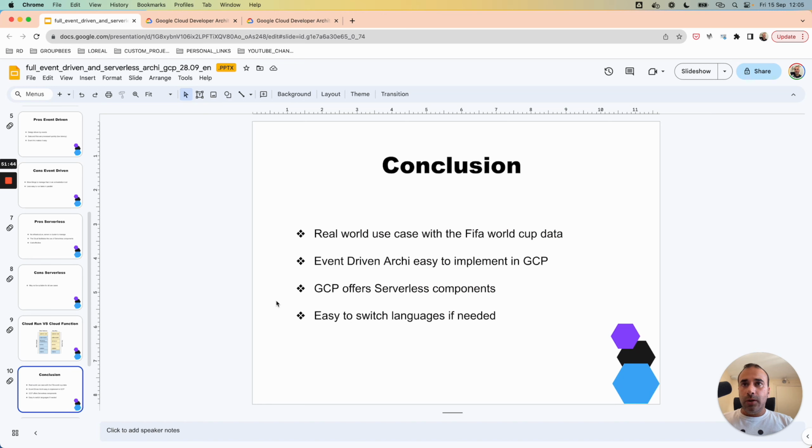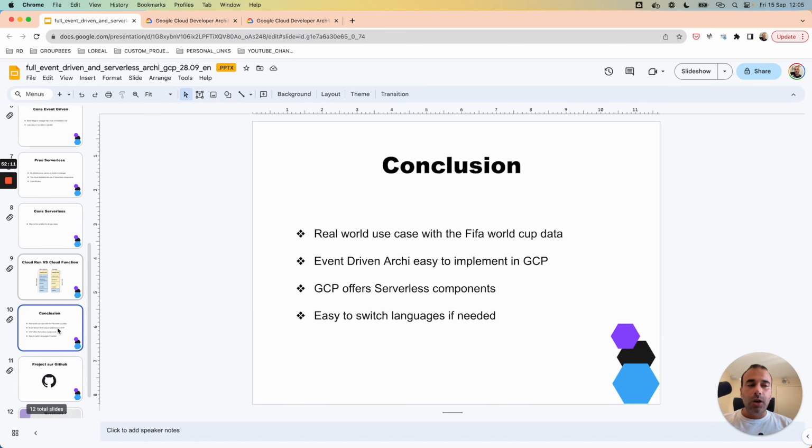In conclusion, we showed a real-world use case with FIFA World Cup data with an event-driven pattern in Google Cloud. Google Cloud gives us serverless components and also manages all the event timeline and the event-driven pattern with Eventarc. We can switch language easily, and I think the cloud facilitates very well the implementation of this kind of use case.